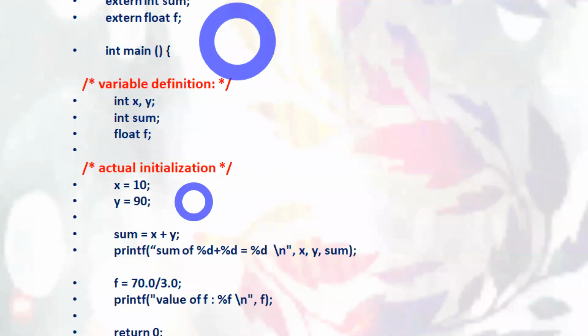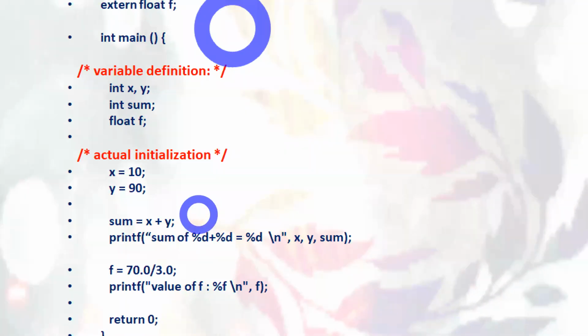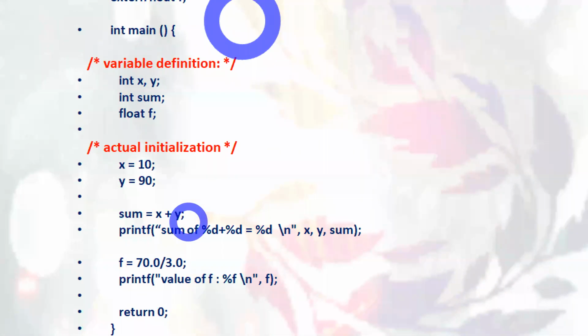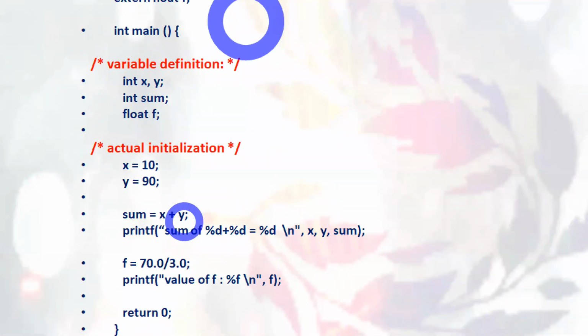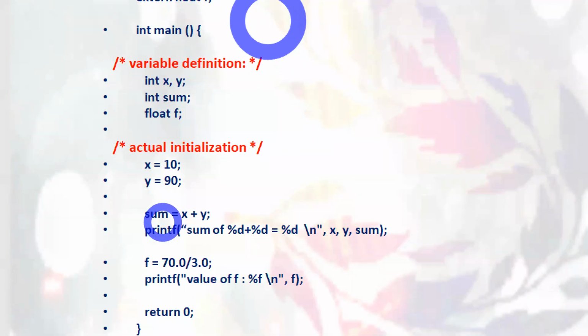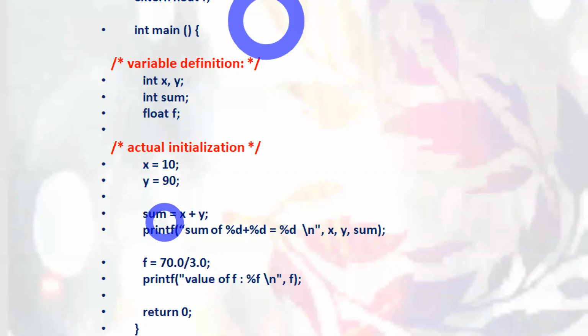So this is about initialization. We are assigning some value, x equals 10, y equals 90, and performing some logical operation. Sum is the name of the variable. Sum stores the x plus y value. X value is how much? 10. Y value is how much? 90. X plus y becomes what? That value is stored in the sum variable. Sum is equal to 100.